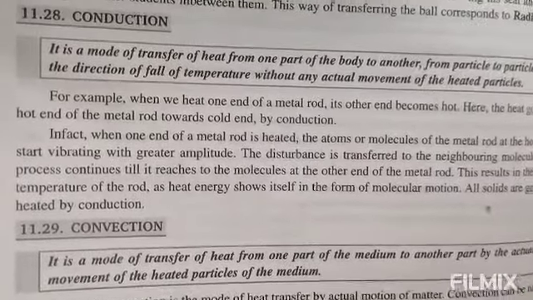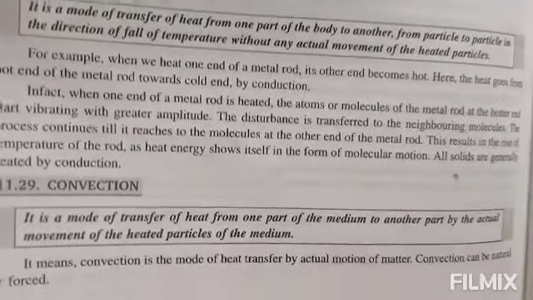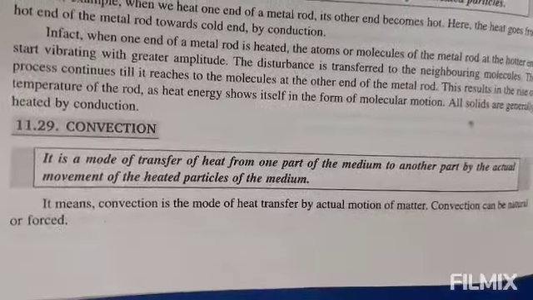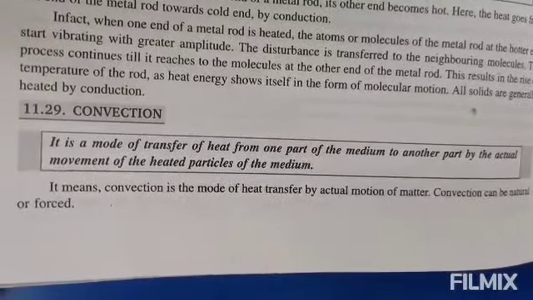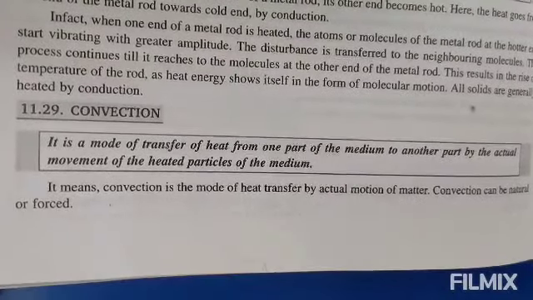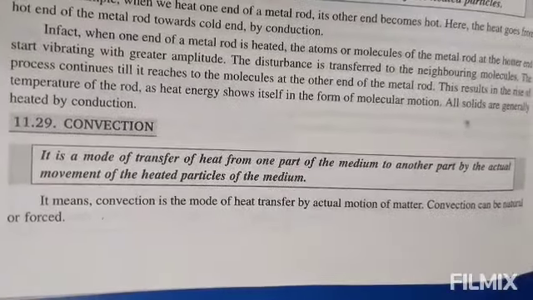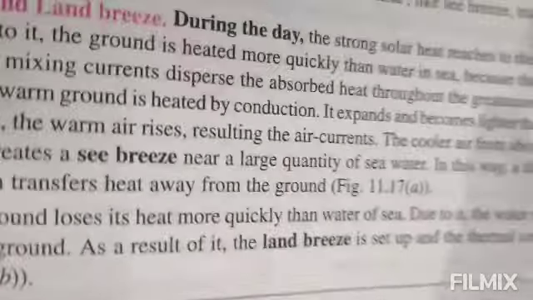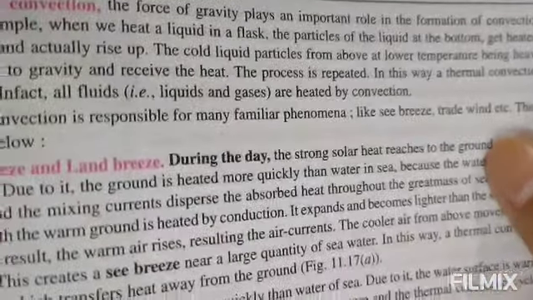Now, convection. Convection is a mode of transfer of heat from one part of the medium to another part by the actual movement of the heated particles of the medium. It means convection is the mode of heat transfer by actual motion of matter. Convection can be natural or forced. There are two types of convection: one is natural convection and another is forced convection.